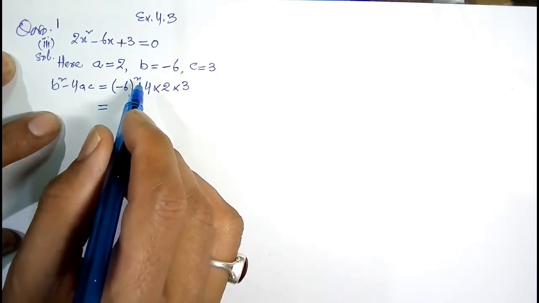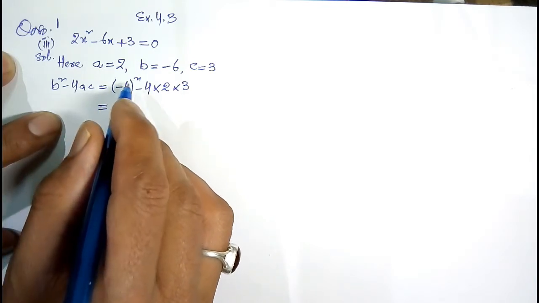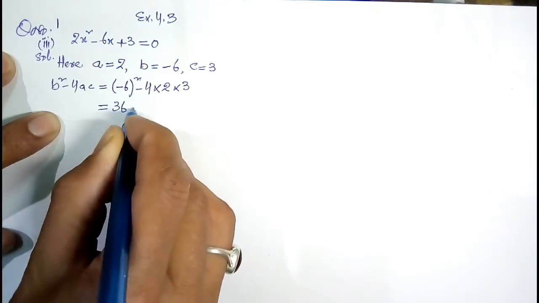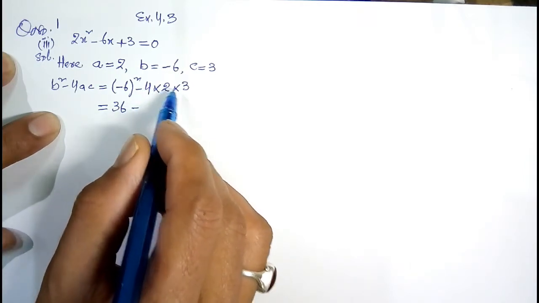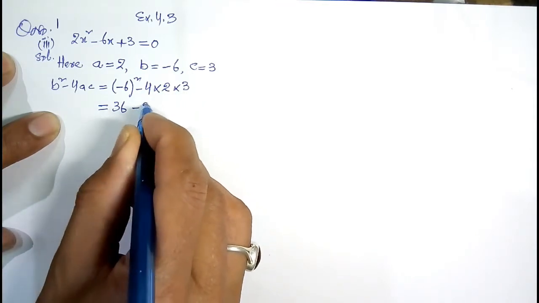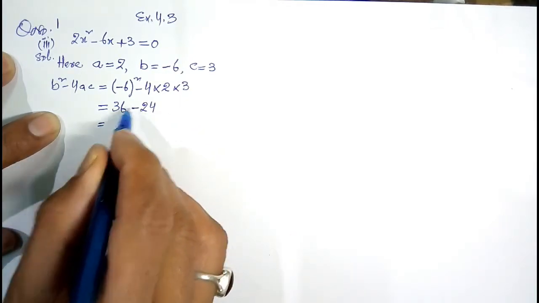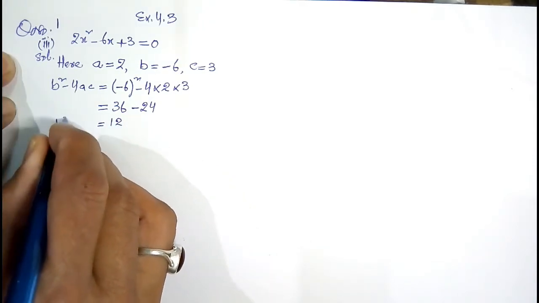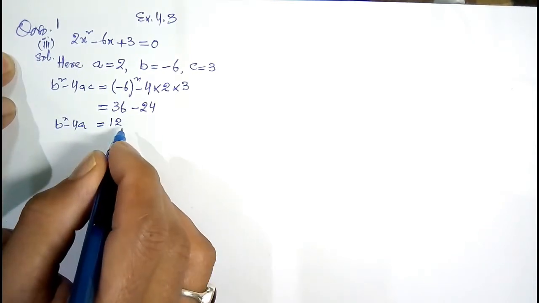Minus 6 square: minus square will become plus, minus into minus, and 6 square will become 36, minus 4 multiplied by 2 multiplied by 3. This will become 24. Now we will subtract these two. We will get here 12. It means b square minus 4ac is equal to positive 12.